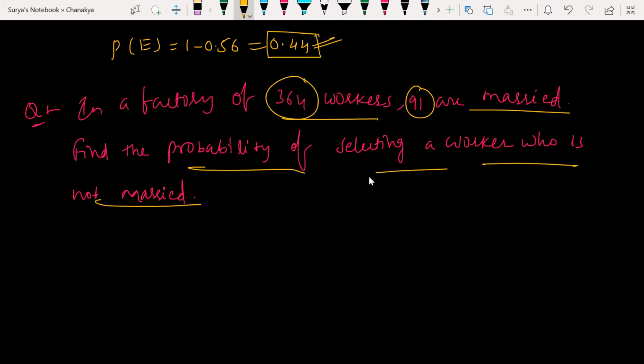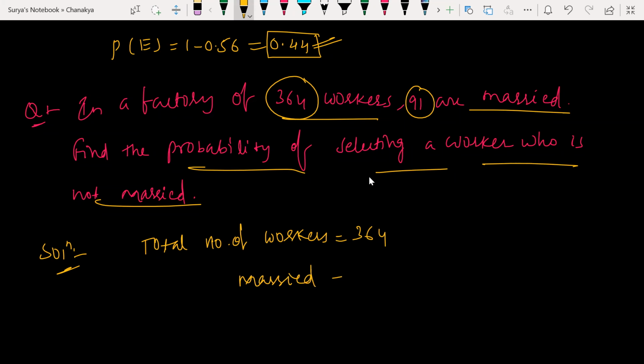Out of 364 members. Look at it here, the total number of workers is 364 and 91 are married. Married how much? 91.